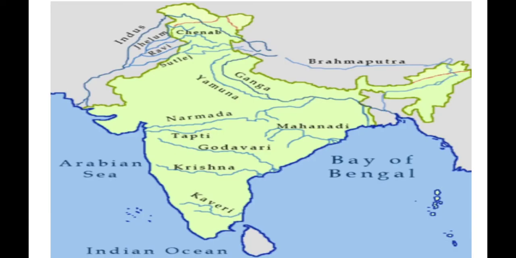Next, there are 6 main rivers in the Deccan plateau with many tributaries.